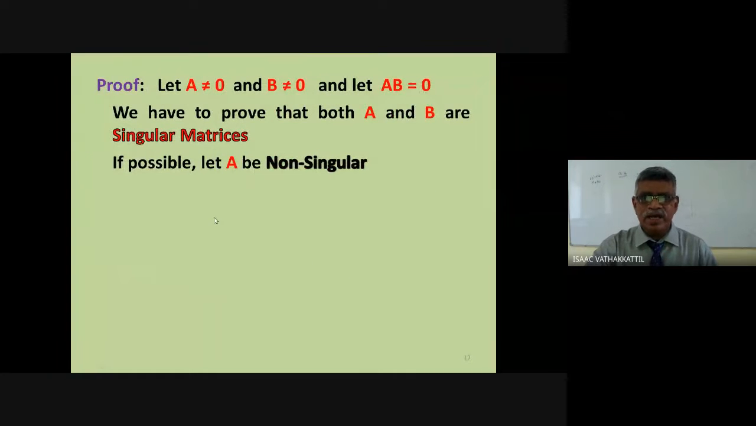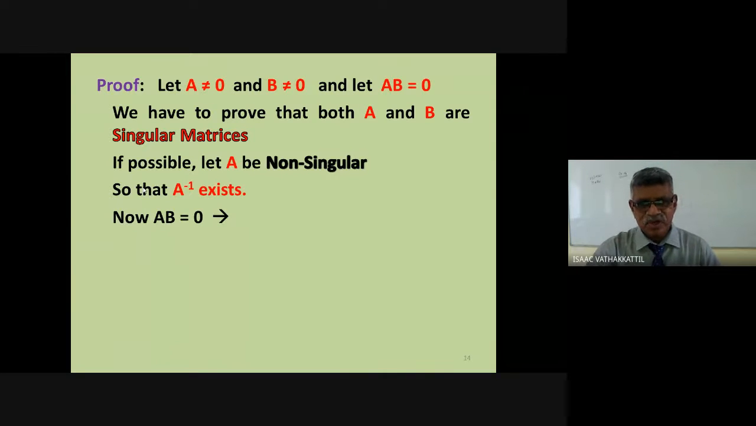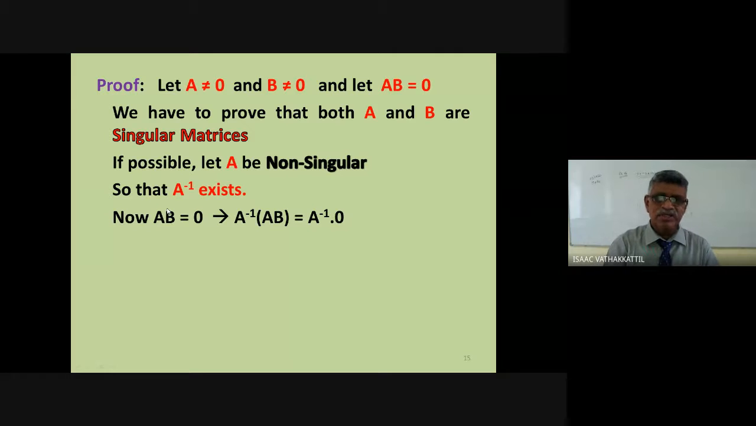So I have AB equal to 0 where A and B are non-zero matrices, and if possible, I suppose that A is a non-singular matrix. You know, when A is non-singular, A inverse exists. Now in AB equal to 0, I multiply from the left of both sides of the equation with A inverse. Why does A inverse exist? Because A is non-singular.